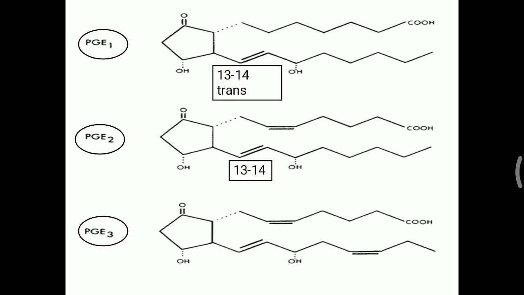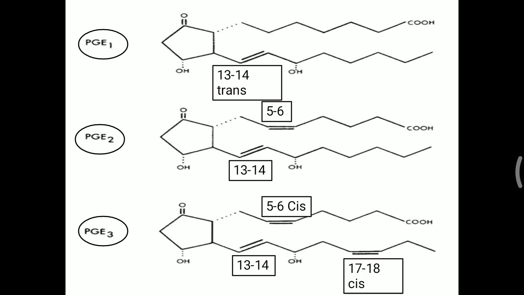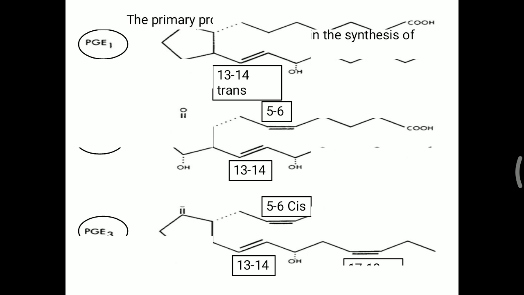Now PGE2 has 2 double bonds: at 13, 14, the same trans, and at 5, 6, which is cis. In series 3 there are 3 double bonds: at 13, 14, at 5, 6, which is cis, and a third at 17, 18, again cis. Don't be confused: the same applies to PGF1, F2, F3. Most naturally occurring in our body is series 2.